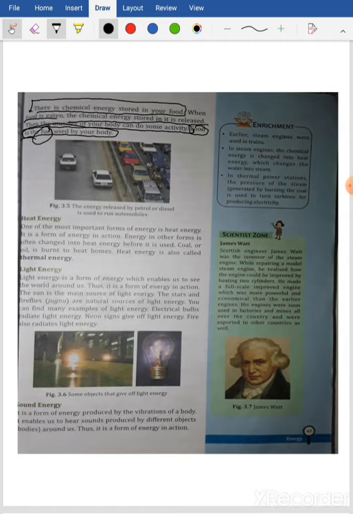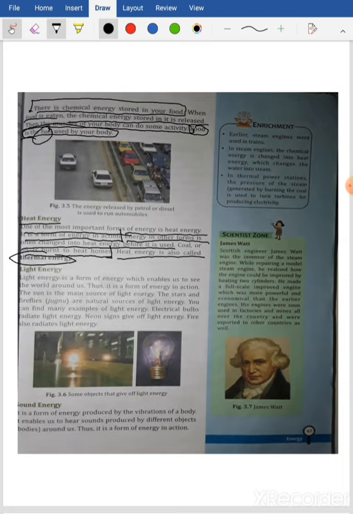Then comes heat energy. One of the most important forms of energy is heat energy. It is a form of energy in action. Energy in other forms is often changed into heat energy before it is used. Coal or oil is burnt to heat homes. Heat energy is also called thermal energy. An important thing to be noted is that the other name of heat energy is thermal energy.